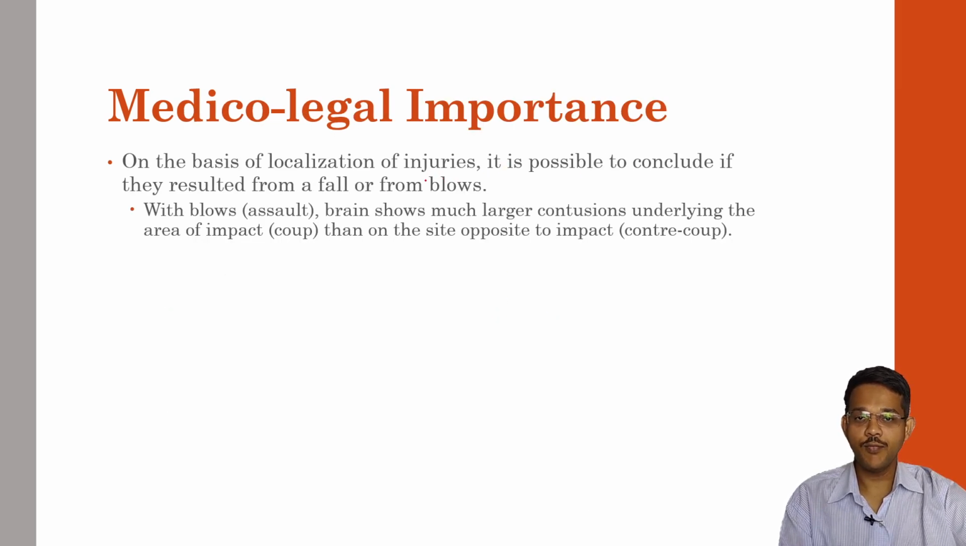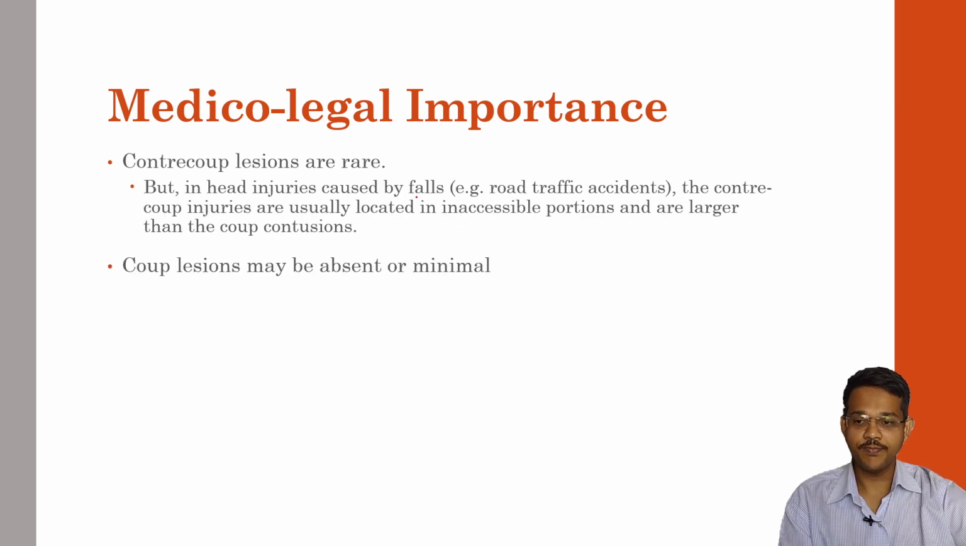Medicolegal importance of coup and contre-coup injuries. On the basis of localization of injuries, it is possible to conclude if they resulted from a fall or from blows. So how the coup and contre-coup injuries occurred can be determined based on where the lesions are present. With blows, that is assault, the brain shows much larger contusions underlying the area of impact, that is coup injuries, than on the side opposite the impact. So usually contre-coup injuries will be less prominent than coup injuries. At the point of impact, the swelling will be more compared to contre-coup injuries.